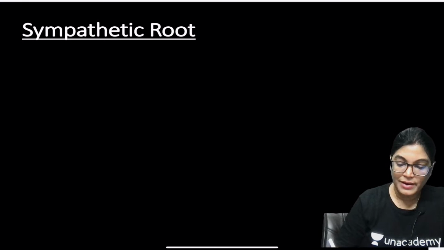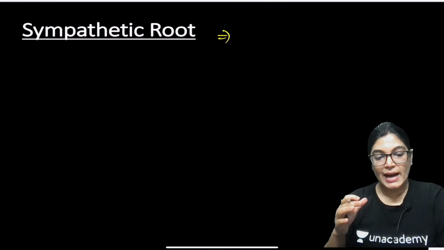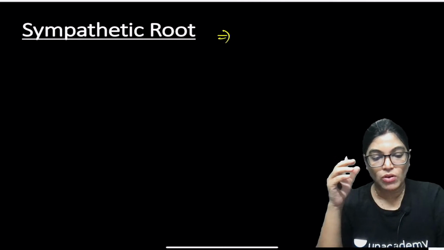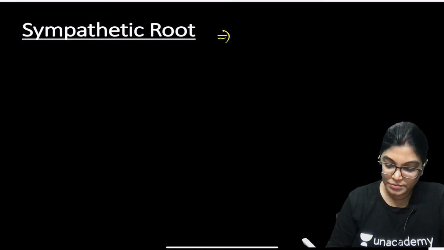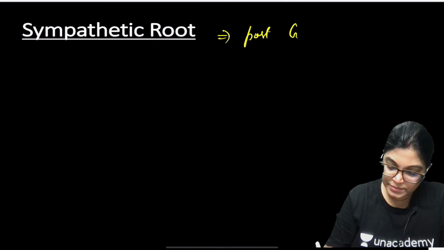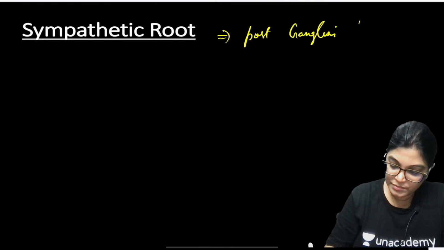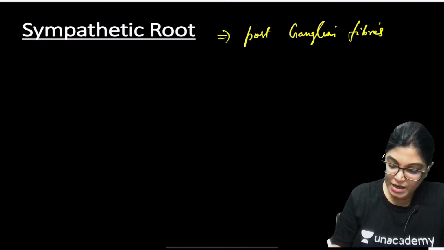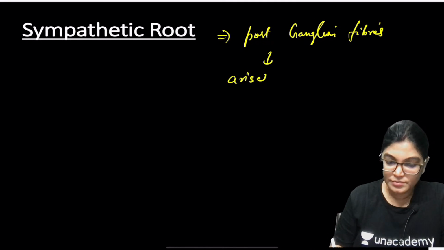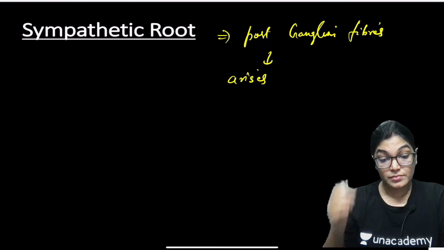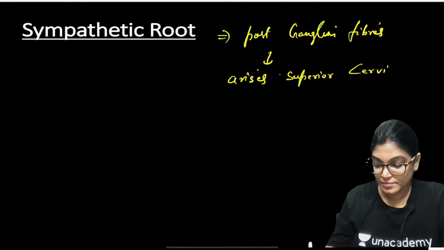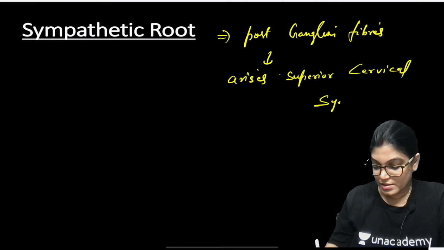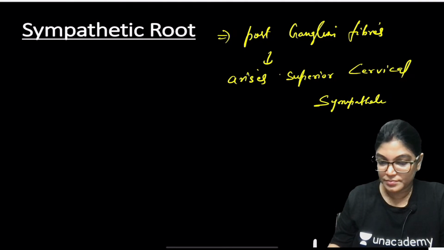It consists of postganglionic fibers arising from the superior cervical sympathetic ganglion.